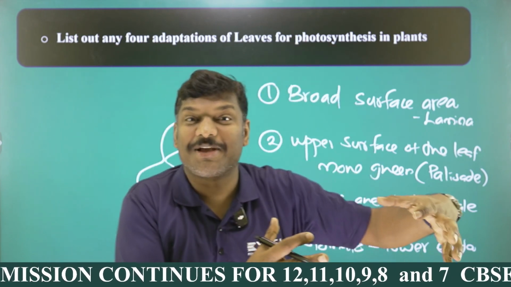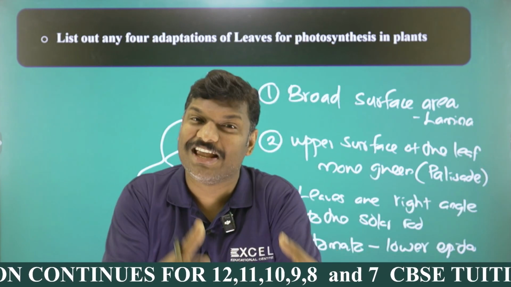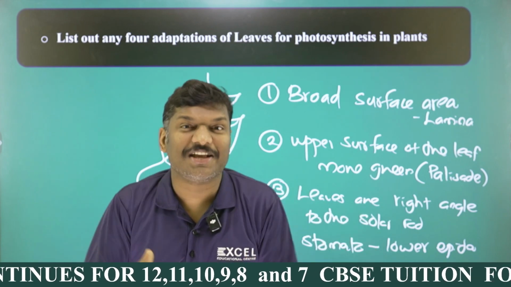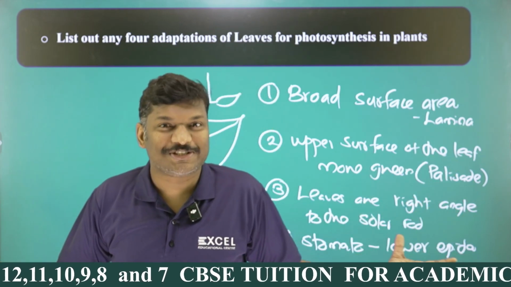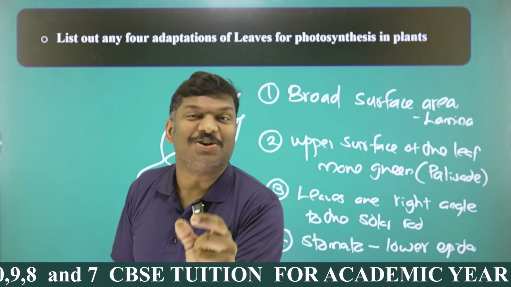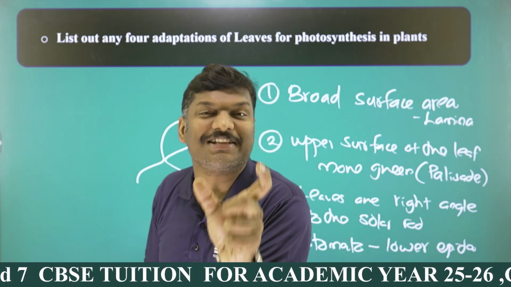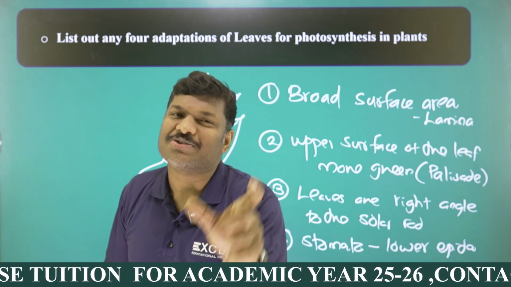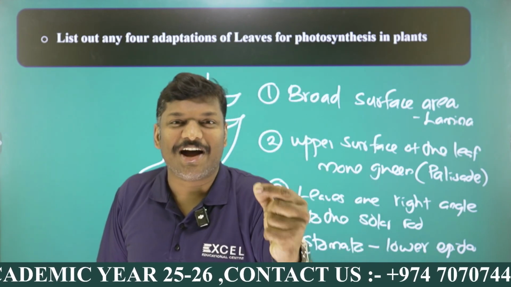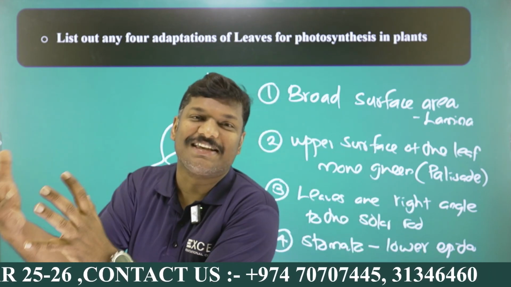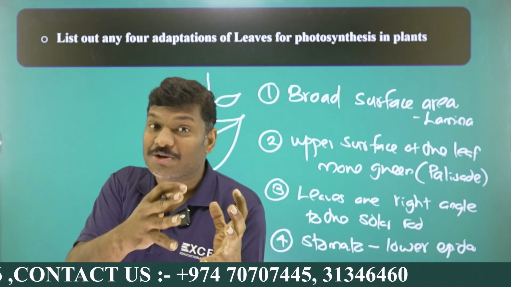All are there because xylem can conduct water and minerals towards the leaf, the kitchen of the plant, while the phloem is taking all the prepared food and other materials from the leaf to all other parts by a process called translocation. You studied, translocation is the process of transferring food and other materials from the source. Source is mainly the leaf, to all other parts called the sink. So, source to sink. Source is the area where the food is produced, and sink means the area where it has to be stored.